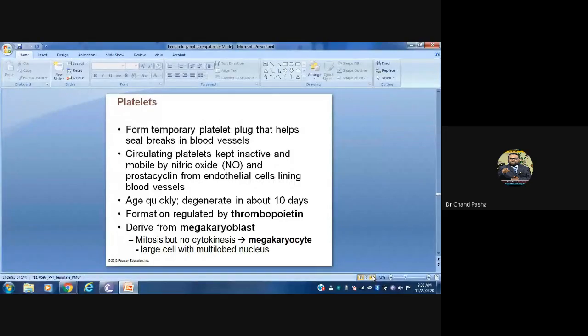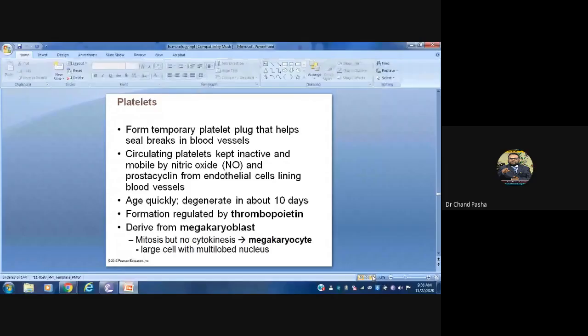Generally, these platelets degrade very fast, within 10 days. So if it is dengue, you need to get new platelets only. We don't call them cells. The formation is regulated by thrombopoietin, which is very important for this. Platelets are derived from megakaryoblast cells, where mitosis, but not cytokinesis, takes place. Megakaryocytes are large cells with multi-lobed nuclei.